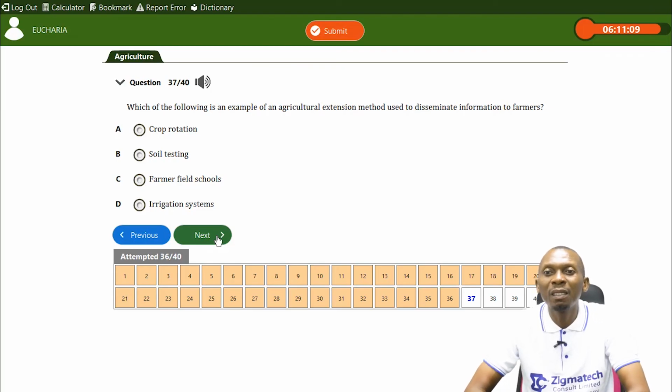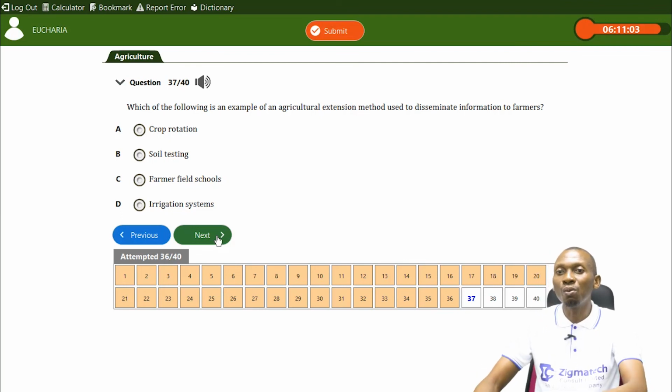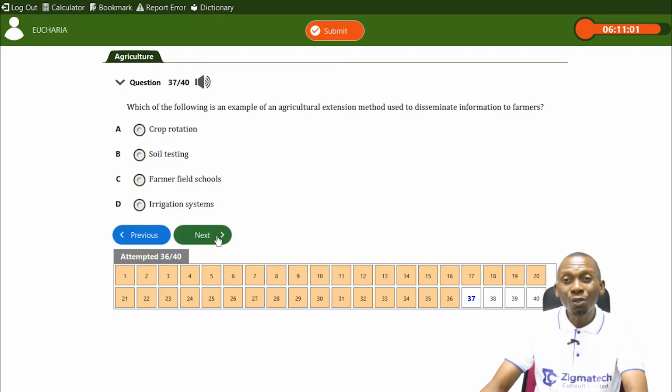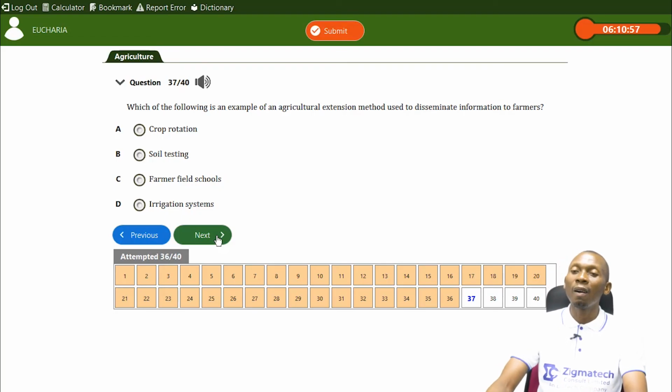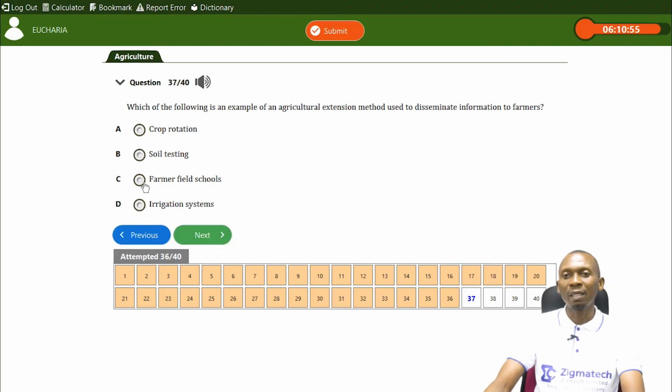Irrigation system is also an agricultural technology. That's just not part of it. So farmers field schools has to do with a demonstration plot that helps to educate our farmers on good farming techniques. So the answer is C.